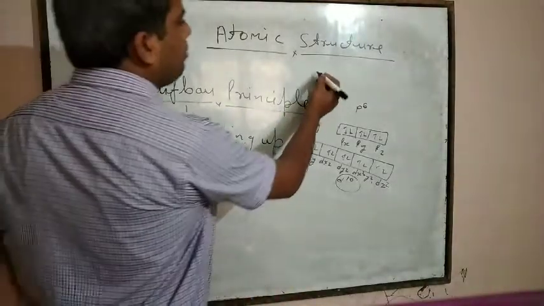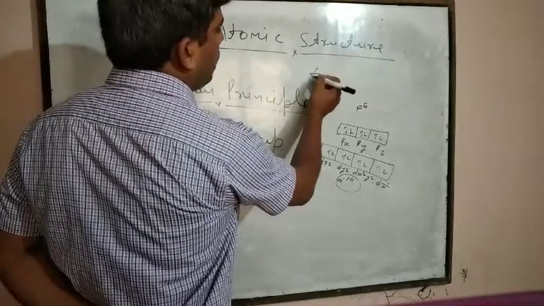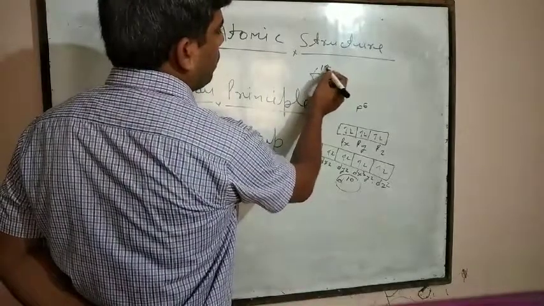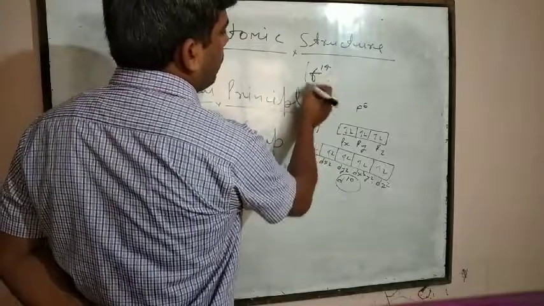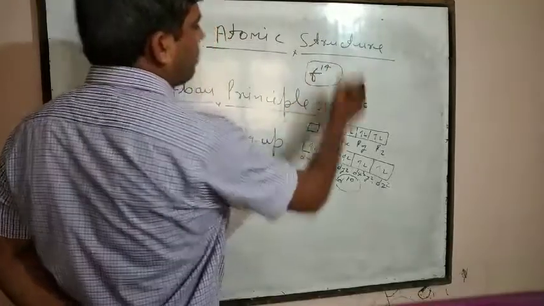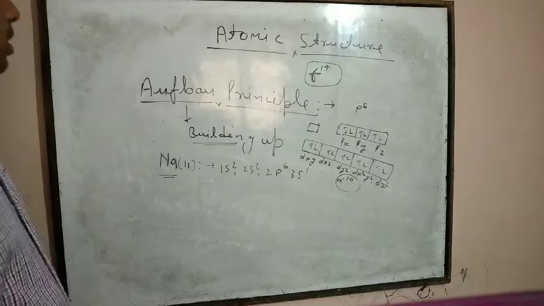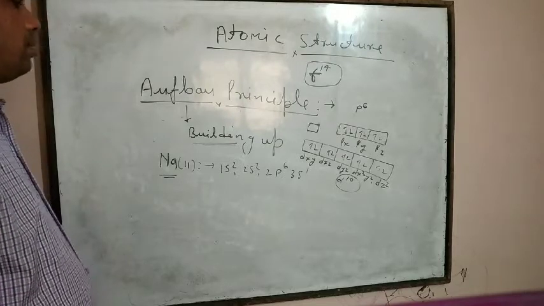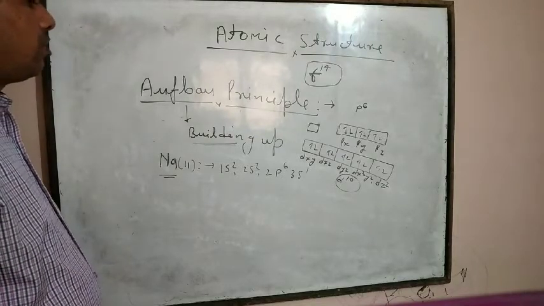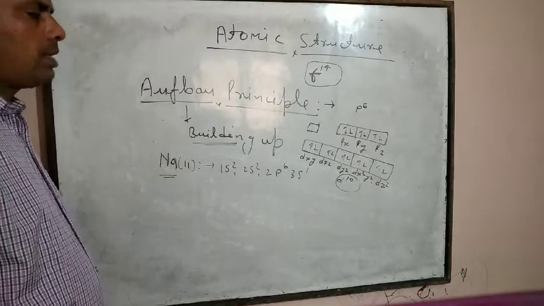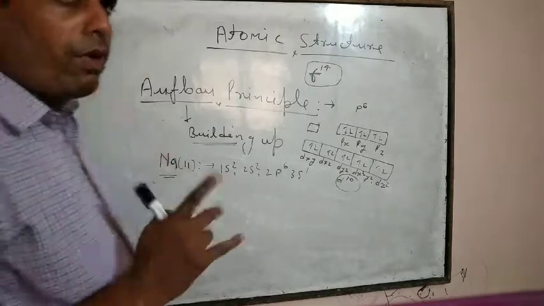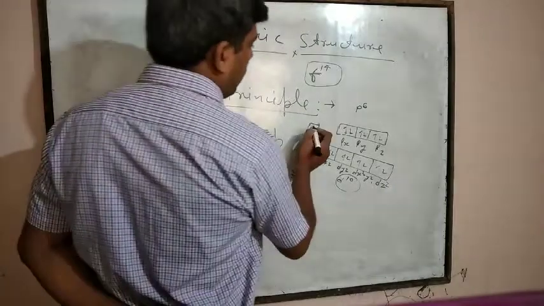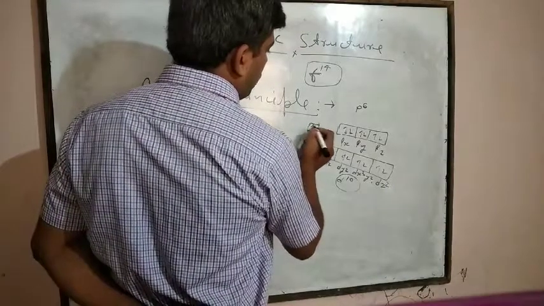That's why the maximum accommodation of electrons in f orbitals is 14, f14. The s subshell has only one orbital, that's why it contains only 2 electrons.